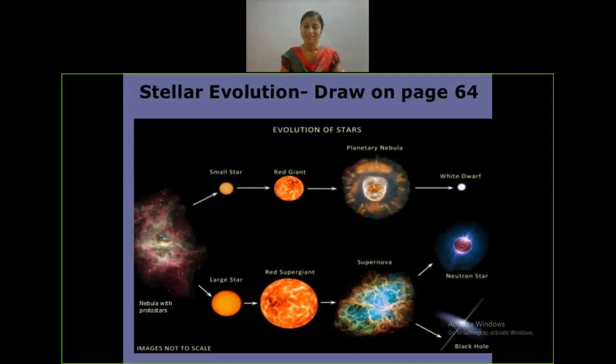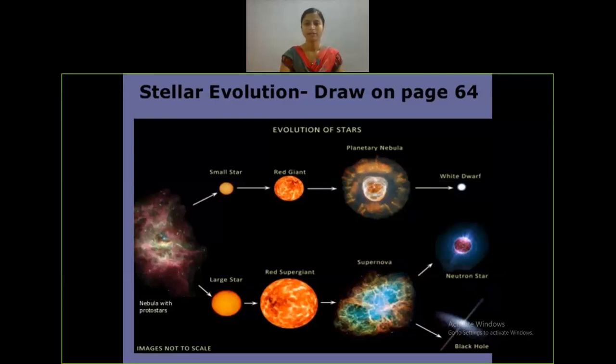When all this happens in the star, a supernova explosion takes place. When the supernova explosion takes place, the neutron star will be formed, or the black hole, or the white dwarf. Most stars end their life as a white dwarf. This is all about the life cycle of the star.